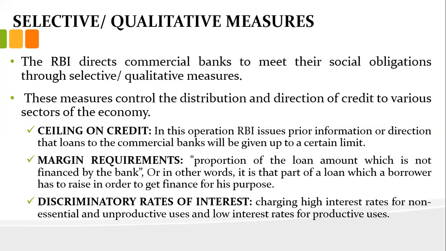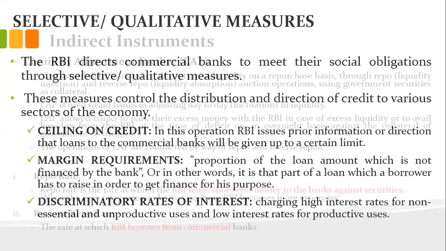Third one is the discriminatory rate of interest. The government will prioritize sectors that require cheaper loans and provide them loans at a lower interest rate, while for non-essential items the loan rates could be more. You can see that vehicle loans and personal loans are very expensive, whereas agriculture loans are much cheaper. The interest rate is very low on agriculture loans. So this is a discrimination in the interest rate. These are the various methods. Let's quickly revise once again.